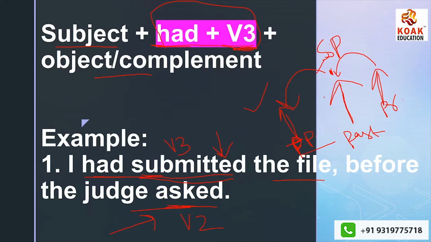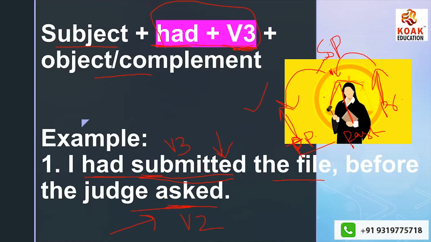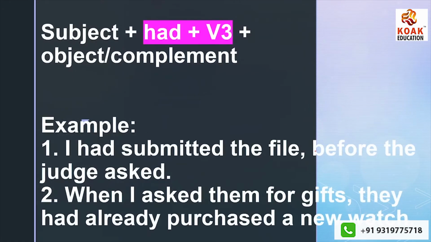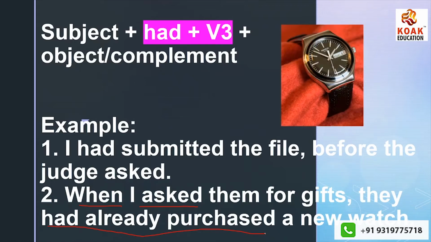Let's have a look at another example to have a better understanding. Before asking, it has already been done. Now, when I asked them for the gifts, they had already purchased a new watch.